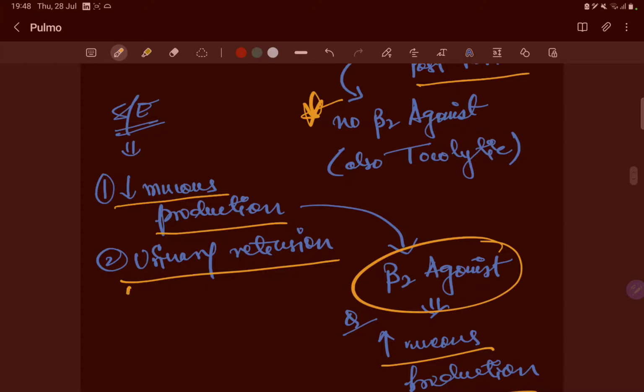Also, a side effect is the urinary retention; you will learn how muscarinic and parasympathetic activity is there in the urinary bladder. It is a very, very important question in pharmacology, as well as you have to understand the concept for your daily practice in your surgery wards.